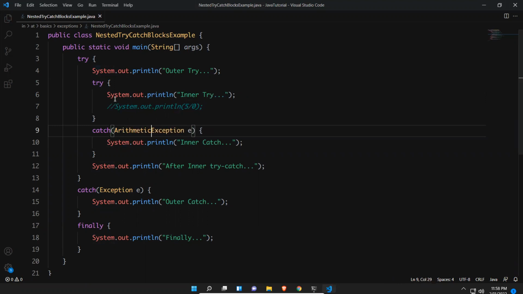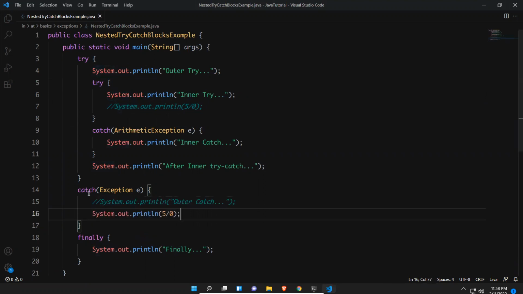Now I will move this arithmetic exception to the catch block. If it has to come to the catch block, there should be some exception, so I'll put the exception as it is here. Let me comment this for some time.